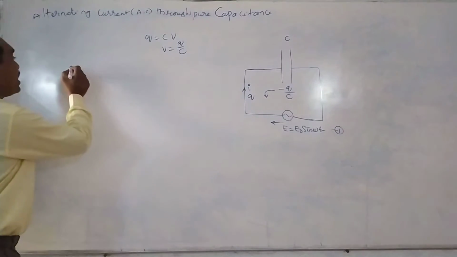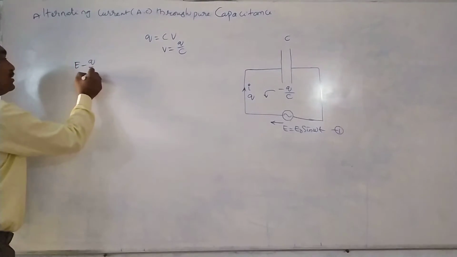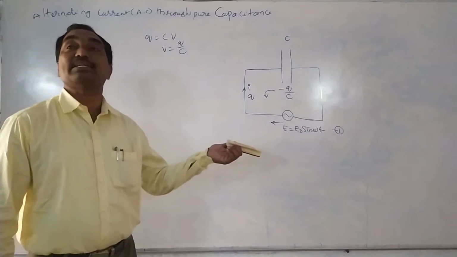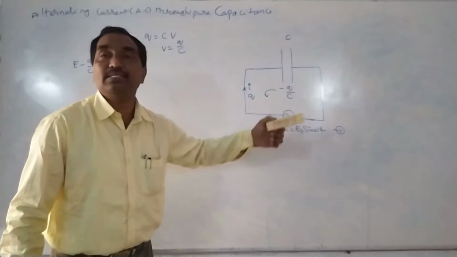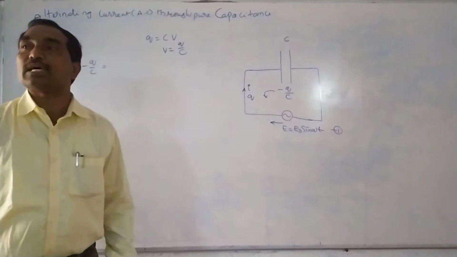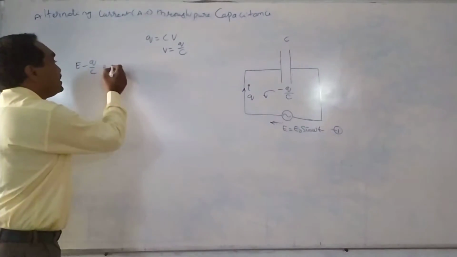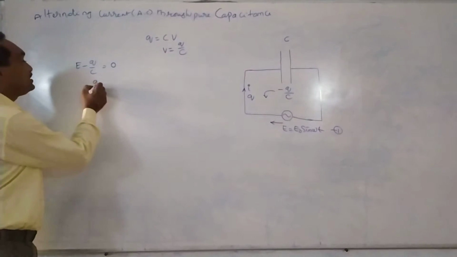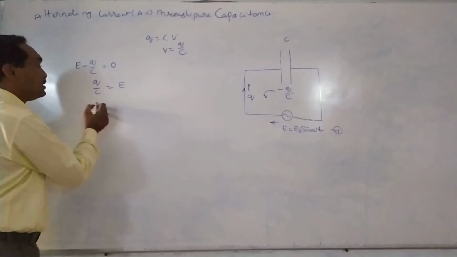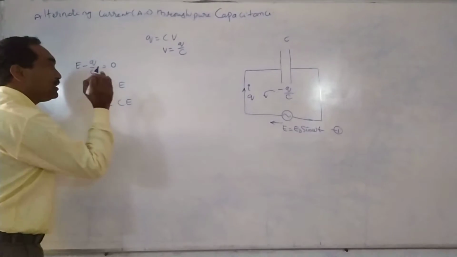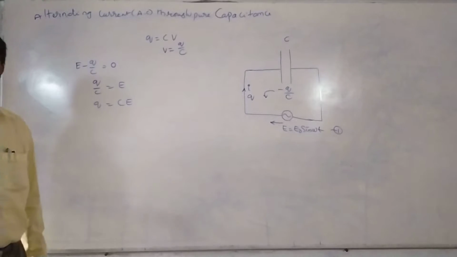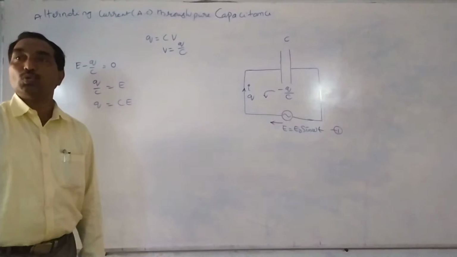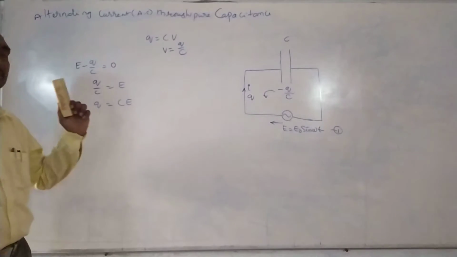So the resultant EMF E minus Q by C is equal to the potential difference across the resistance. There is no resistance in this circuit, so the potential is 0. That is, E minus Q by C is equal to 0, so Q by C is equal to E, that is, Q is equal to CE. But our aim is to calculate the alternating current. So how can we calculate it using this?